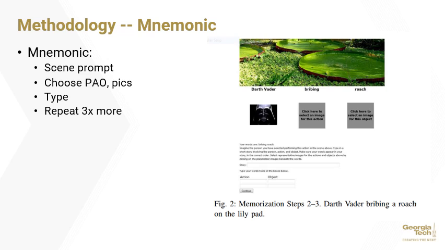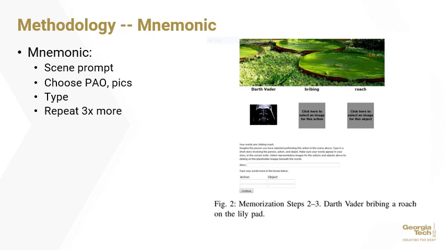For the mnemonic technique, users were shown a randomly generated scene. They were then prompted to pick a famous person from a drop-down menu. A photo of the famous person would appear. These two pictures would now be the visual cues every time the person returned to rehearse logging in. The volunteer was then shown a randomly generated action-object pair. The user was not allowed to pick the action or object because many would be inclined to choose words commonly associated with the person, like lightsaber with Darth Vader. This would make the password easier for a hacker to guess based on the visual cues.